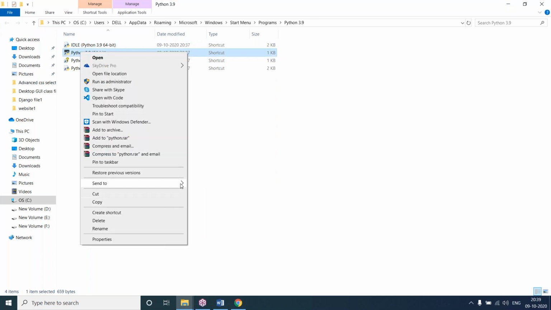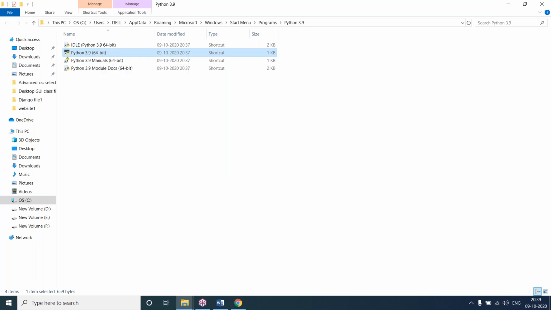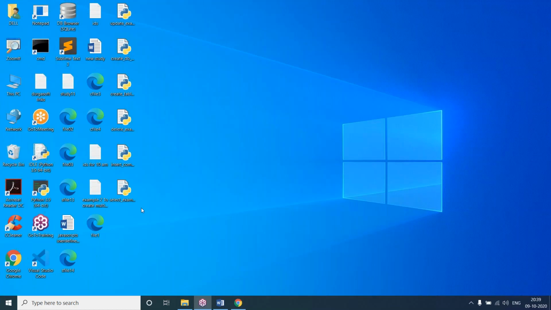Right click, send to desktop, create shortcut. So we can see two icons on the desktop here. This is IDLE, and this is interactive mode, Python 3.9. Interactive mode is used to execute statements immediately and then it gives a result. So to check the features of Python, we can use interactive mode.